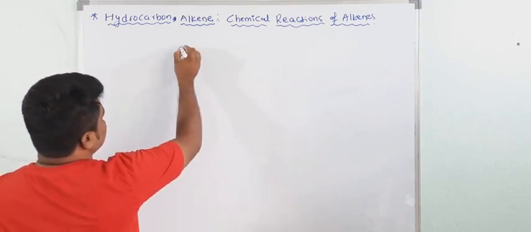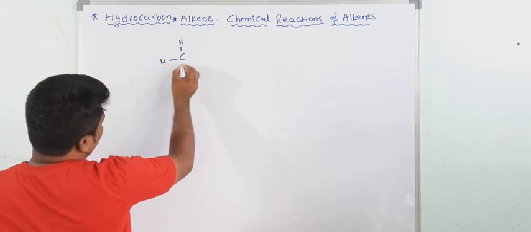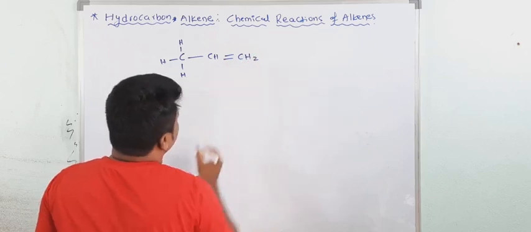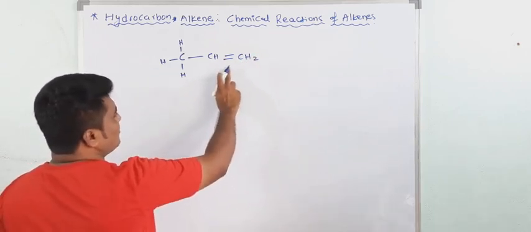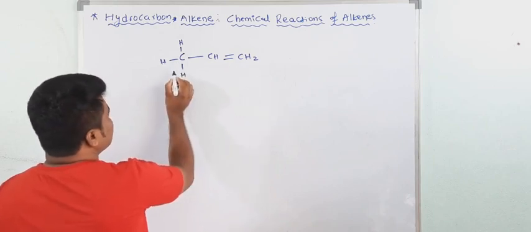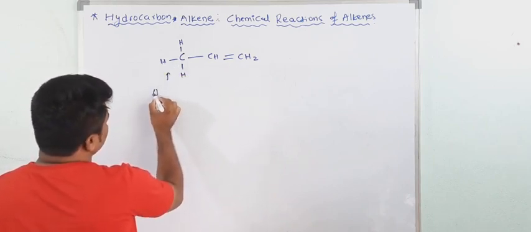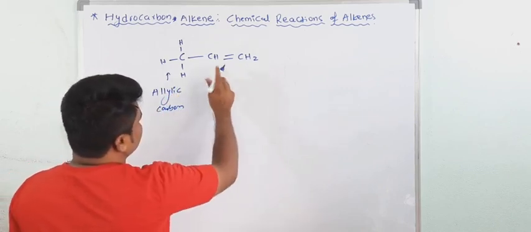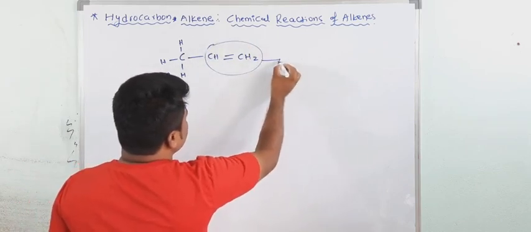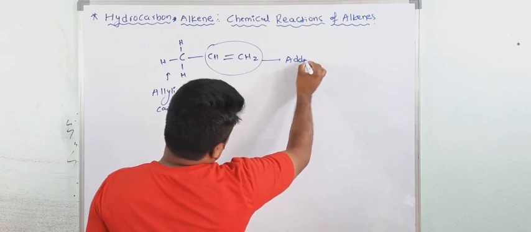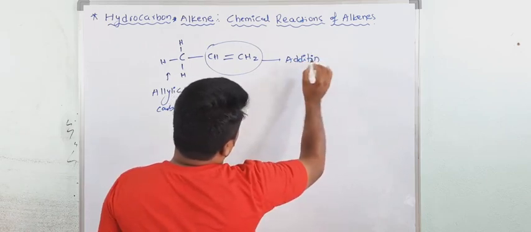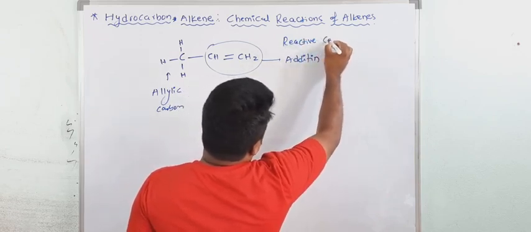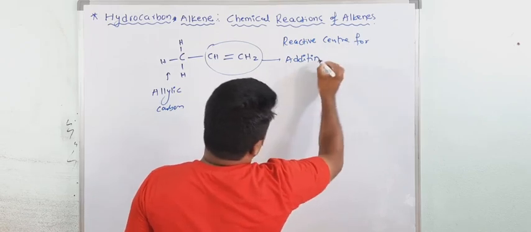Chemical reactions of alkene. Just take an alkene. Suppose this is one alkene, CH double bond CH2. Alkene gives two types of reactions. See, this is the pi bond. This pi bond is a reactive center for addition reaction. This double bond, this pi bond, gives addition reaction.